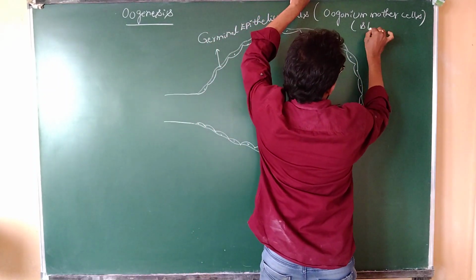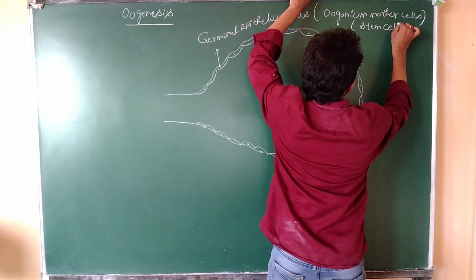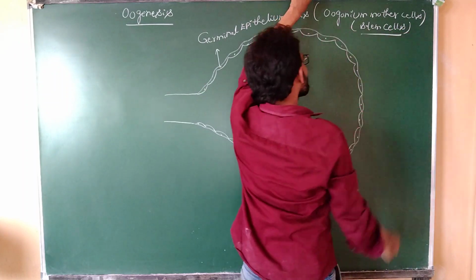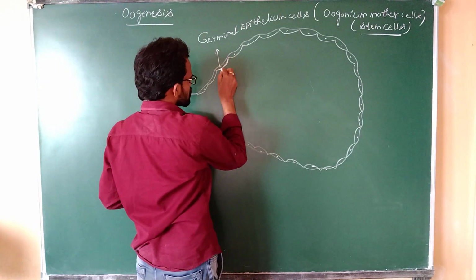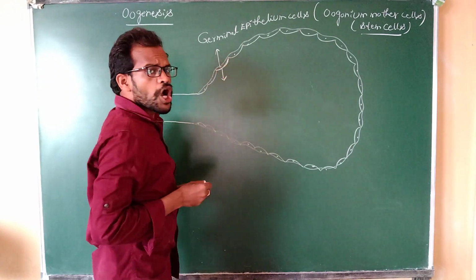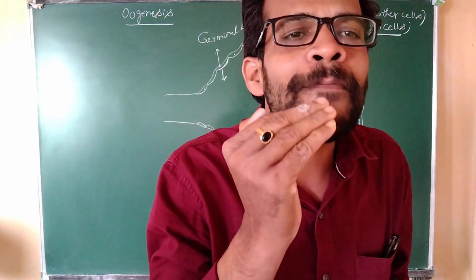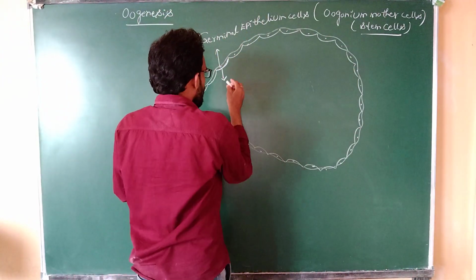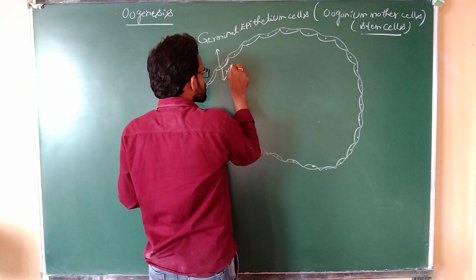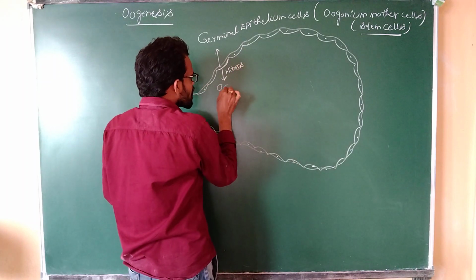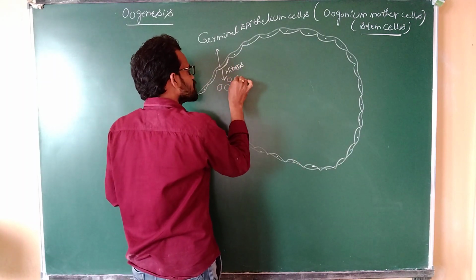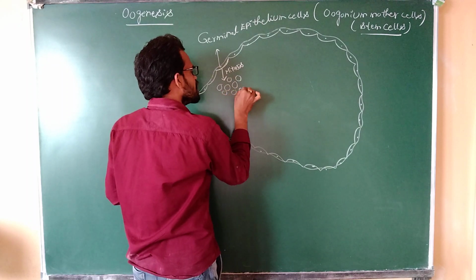These germinal epithelium cells continuously divide through the mitotic process.